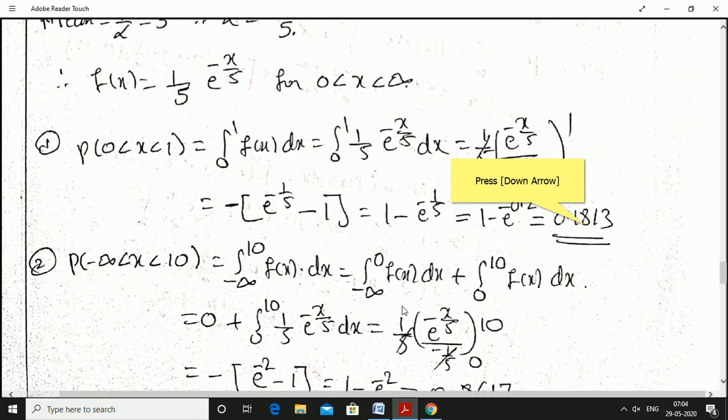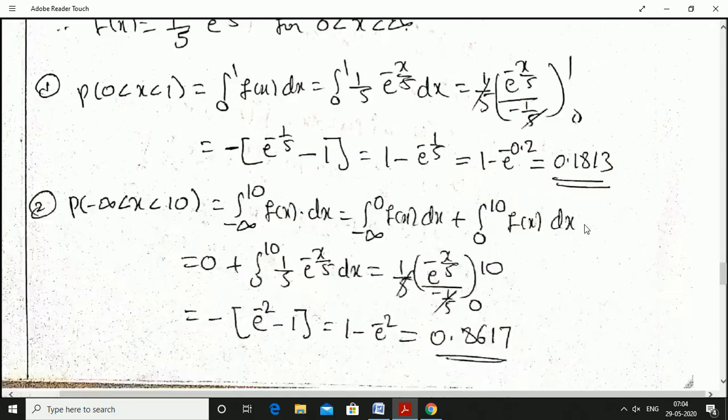1 by 5 gets cancelled. Minus 1 constant, upper limit e power minus 1 by 5 minus lower limit e power 0, 1. Minus into minus plus, 1 minus e power minus 1 by 5, on simplification 0.1813.